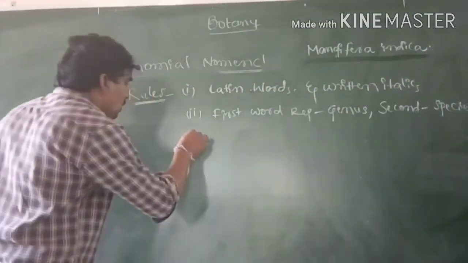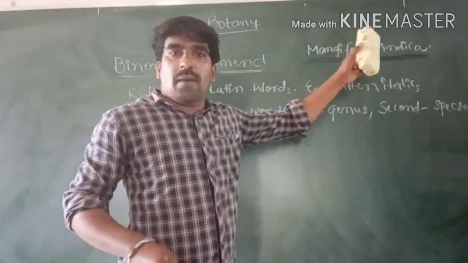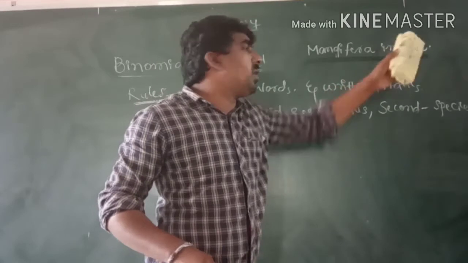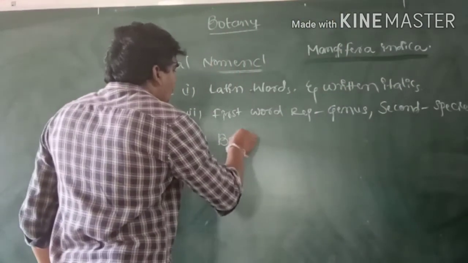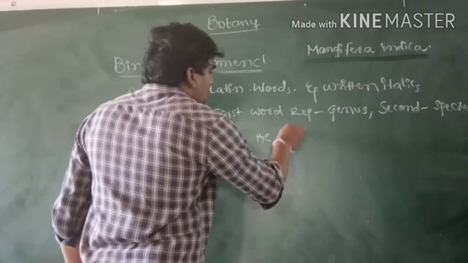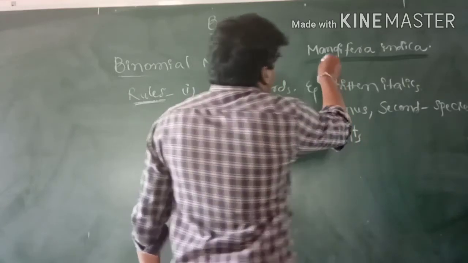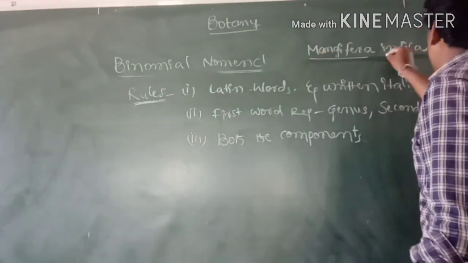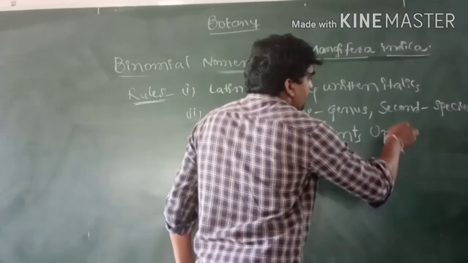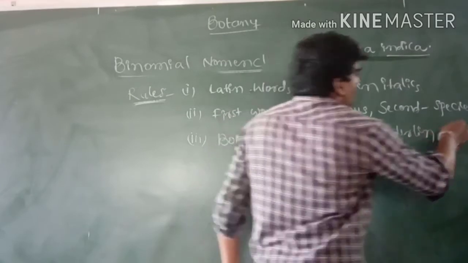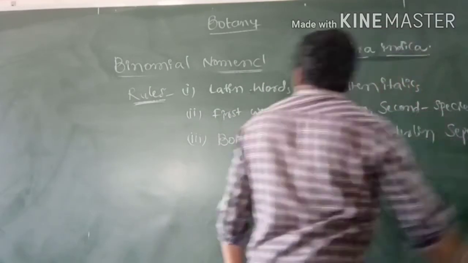Third rule: both the components are underlined separately. For example, Mangifera indica, both the components underlined separately. This is the third rule.